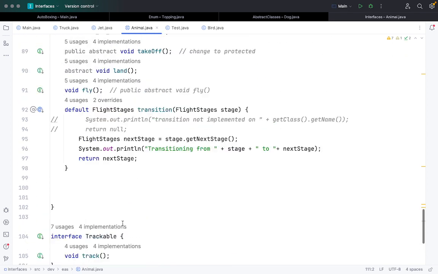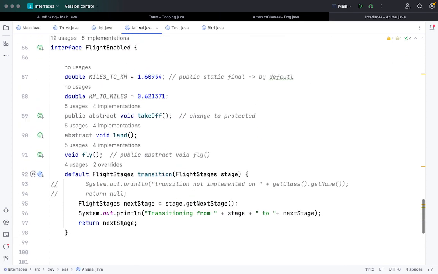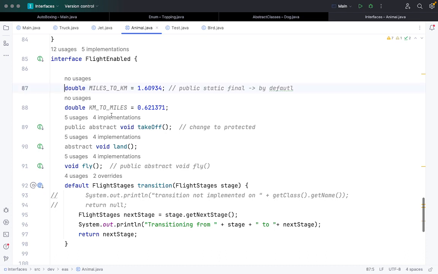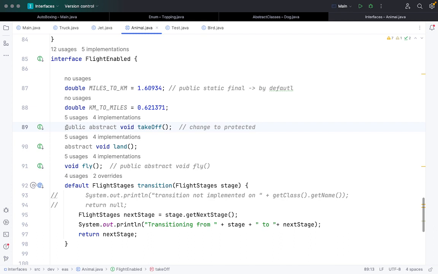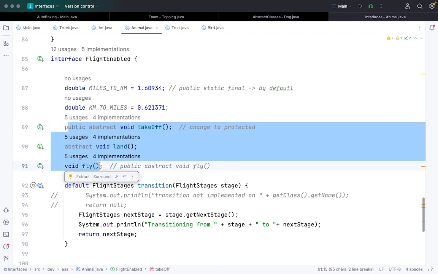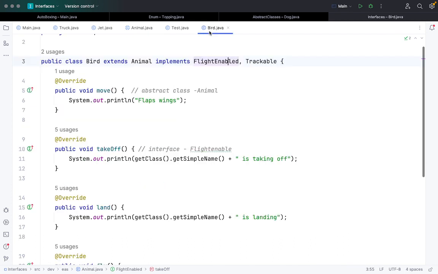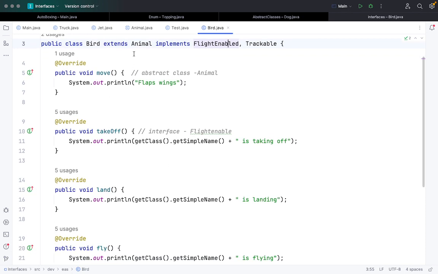And this is how the FlightEnable interface looks like, with the abstract methods takeOff, land and fly. Now I can access all these five functions using Bird because I'm extending and implementing them.